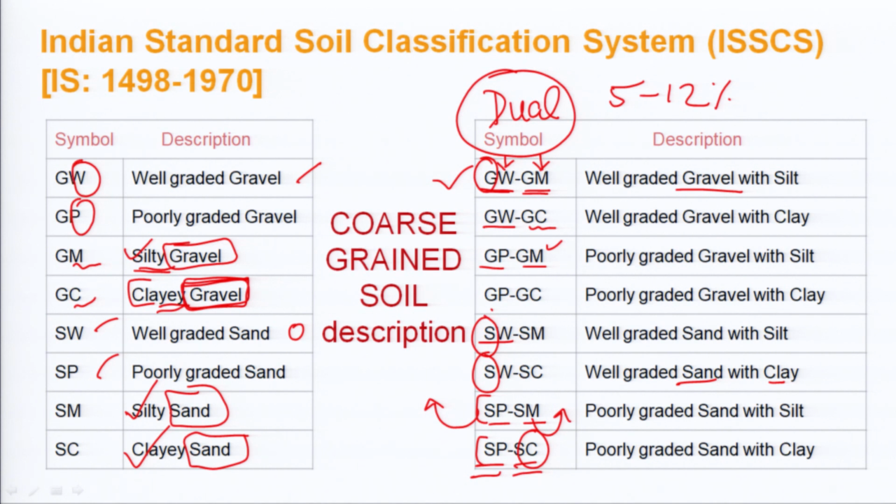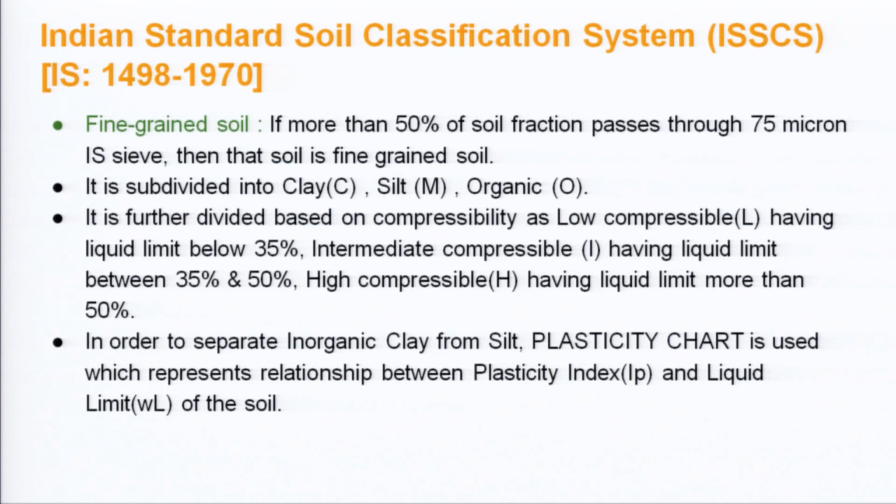Moving on, we have now discussed the coarse grained soil, what types it can be, and how it can be classified. Now let us move on to the fine grained soil. We have already discussed that a soil is classified based upon whether it is retained on the 75 micron sieve or passes through it. If more than 50% of the soil passes through the 75 micron sieve, say out of 100 grams, 20 grams is retained and the rest passes, it will be classified as fine grained soil.